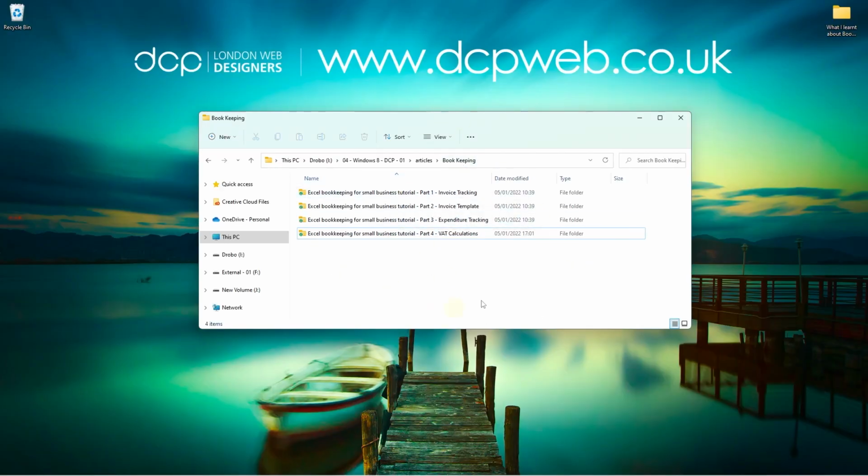So let's just have a quick overview of these tutorials, and we can understand how you can set up your own bookkeeping system at pretty much no cost, right? If you've got Excel, probably a lot of you have Excel on your computers already. So if you have Excel, really you have a bookkeeping system. You just need to know how to use Excel to achieve that goal.